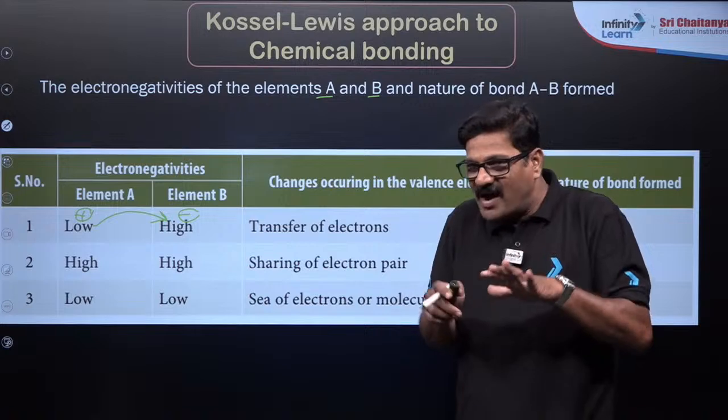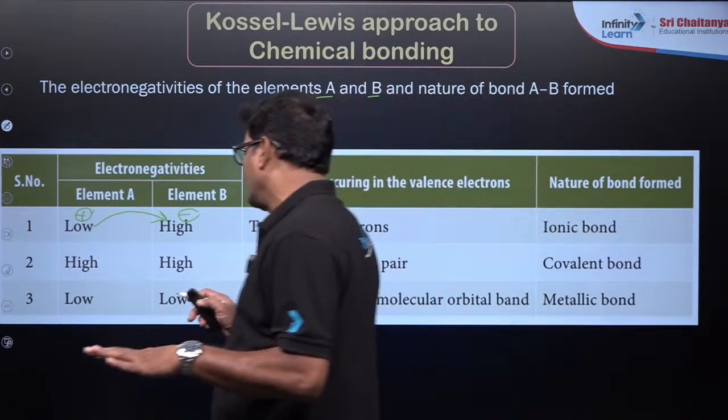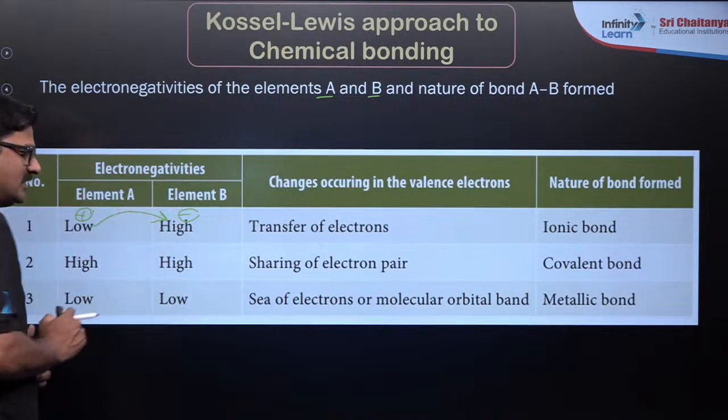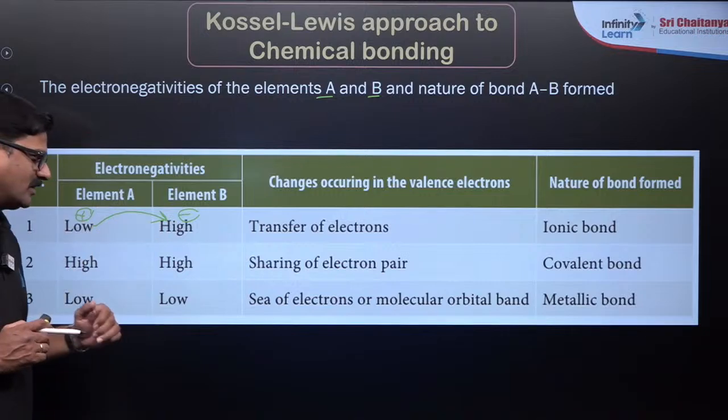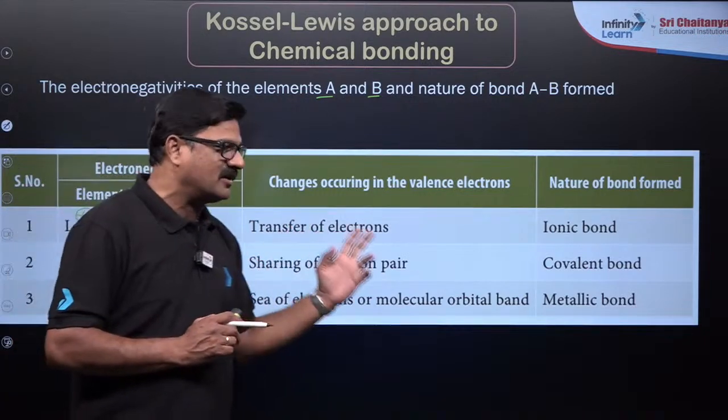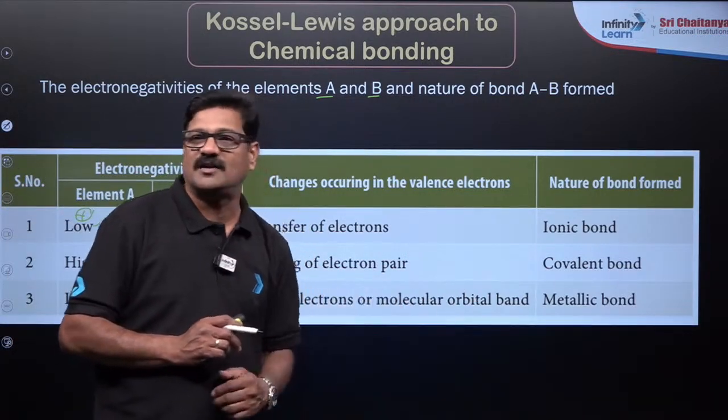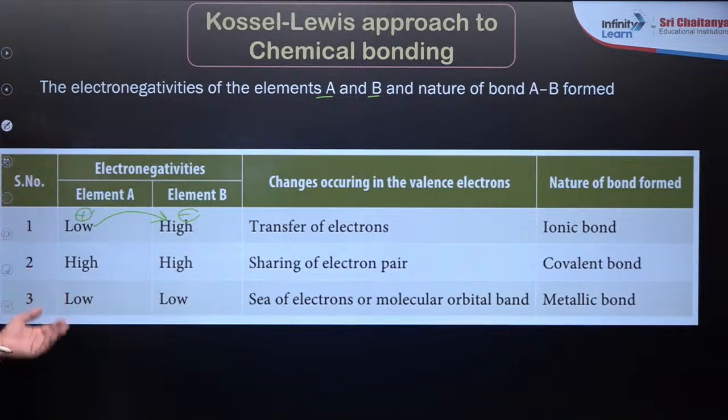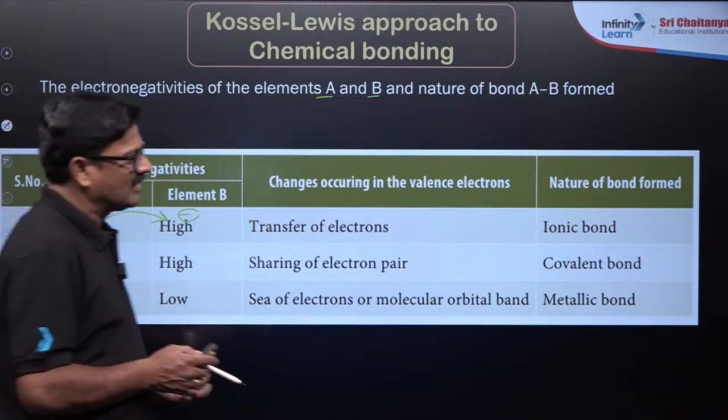If there is not much gap between the two, with very high electronegativities, a non-metal and a non-metal, there will be sharing of a pair of electrons that forms the covalent bond. And low to low, they readily lose the electrons and form the metallic bond.